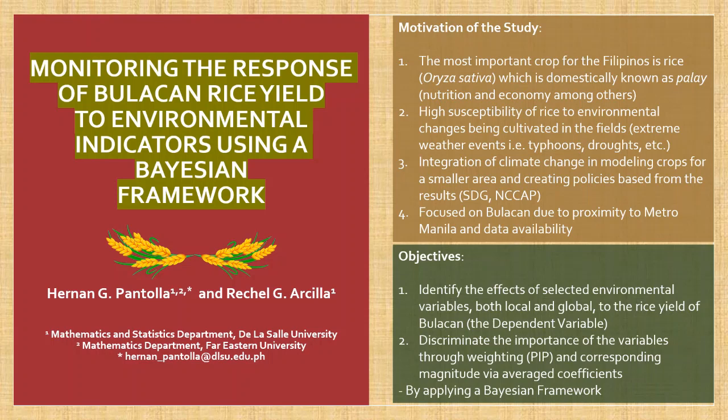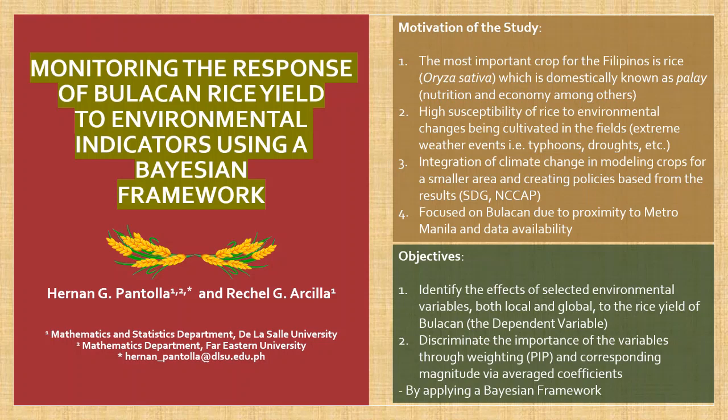Together with Dr. Rechel Arcilla, we conducted a study entitled Monitoring the Response of Bulacan Rice Yield to Environmental Indicators Using a Bayesian Framework. For the motivation of the study, the most important crop for the Filipinos is rice, which is domestically known as palay. It is a good gauge for the nutritional and economic status for the Filipinos, specifically among the poor. Rice has a high susceptibility to the environmental changes being cultivated in the fields. Therefore, extreme weather events, including typhoons, droughts, and others, could be detrimental to it.